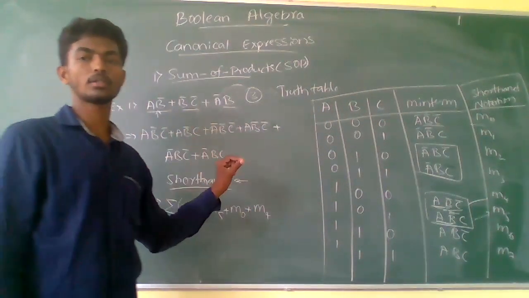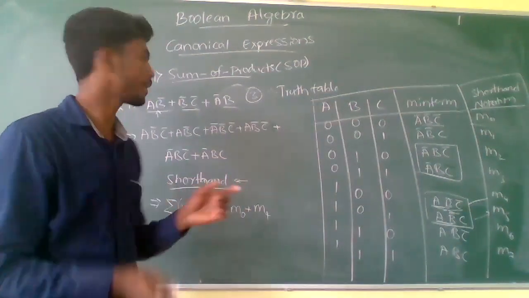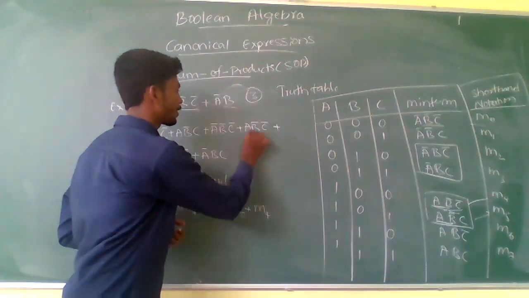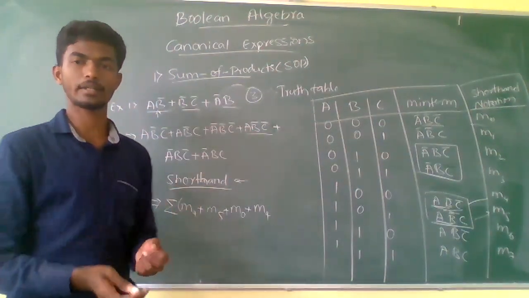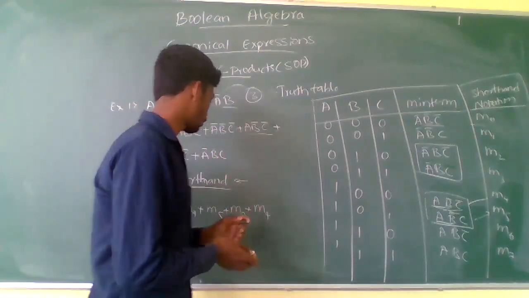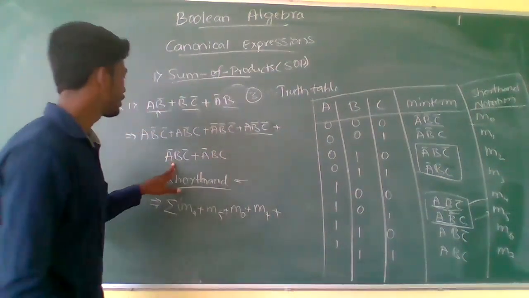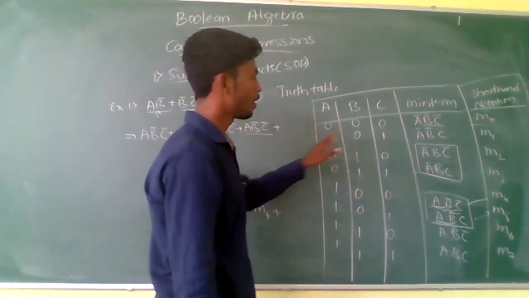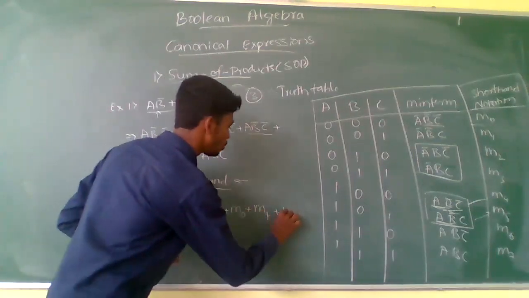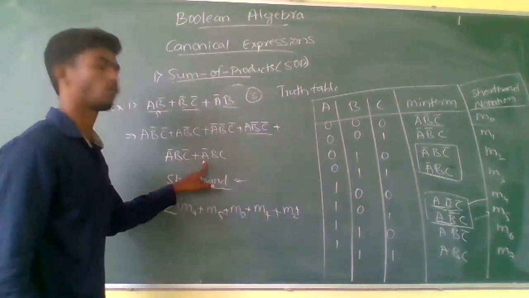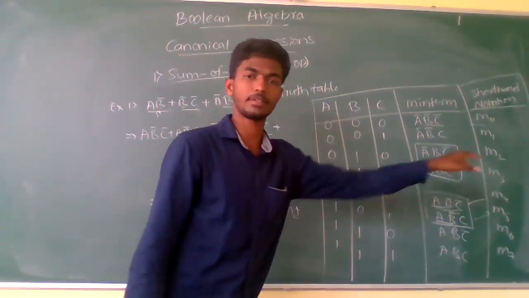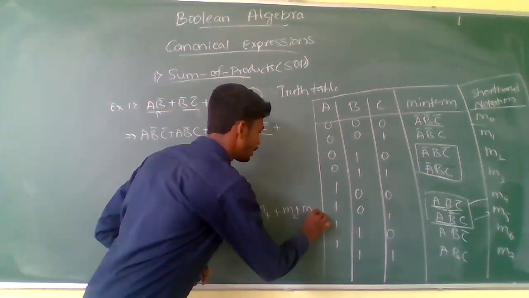Whenever you get the same mean terms again and again, you can eliminate them or else keep them as they are. It is better to eliminate, or if you are getting confused, you can keep it as it is. If you want, you can eliminate that M4. After that, a complement b c complement is there, which represents M2, plus the final one a complement b c, which represents M3, mean term 3.